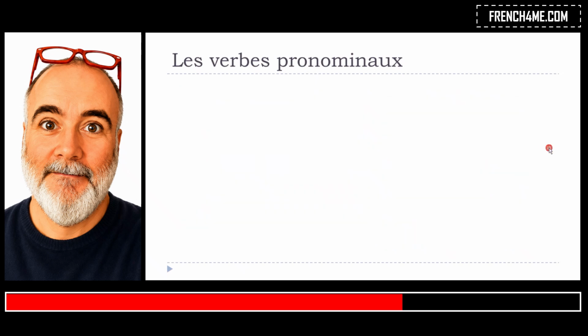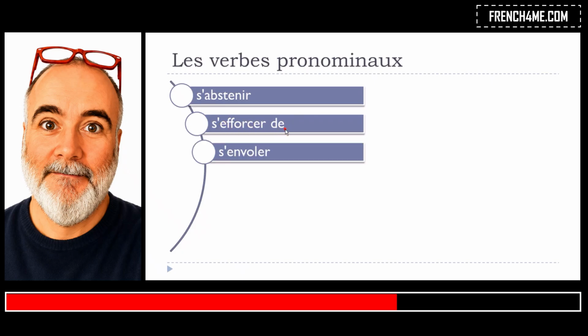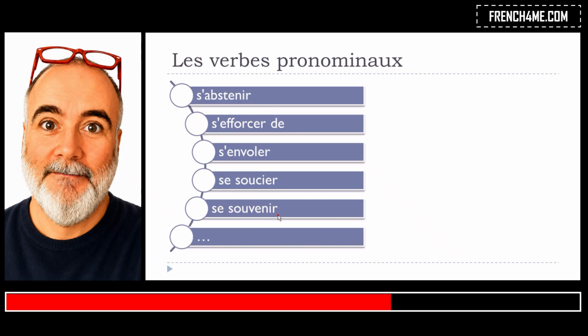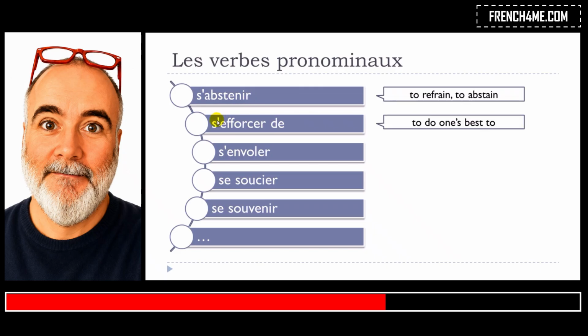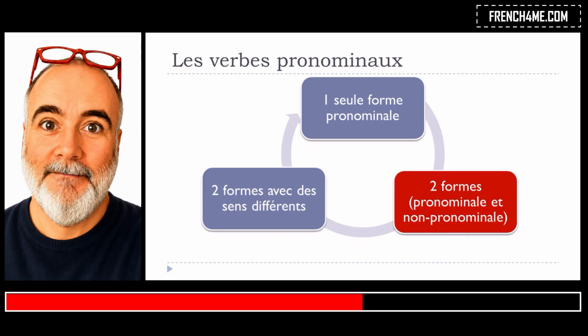We've been seeing that previously, so you can check the previous videos about that. Okay, s'abstenir, s'efforcer de, s'envoler, se soucier, se souvenir, and that's it. Okay, so it will be exactly the same situation. These verbs only exist, or they are only used as verbes pronominaux, so with this se before them, and they don't exist without it.